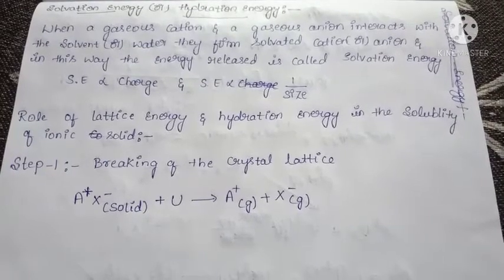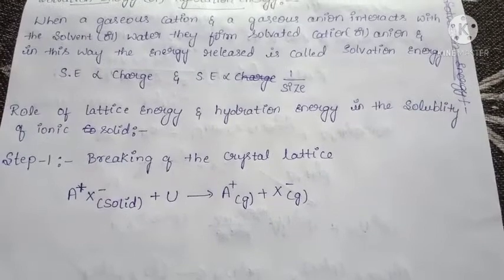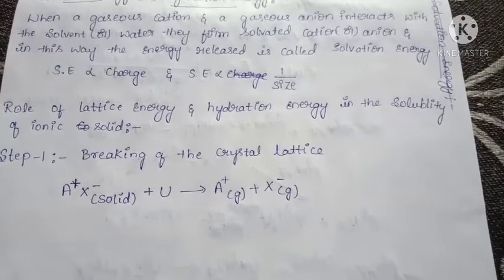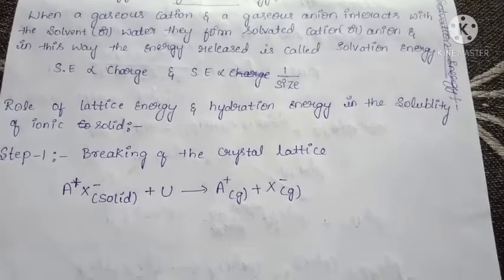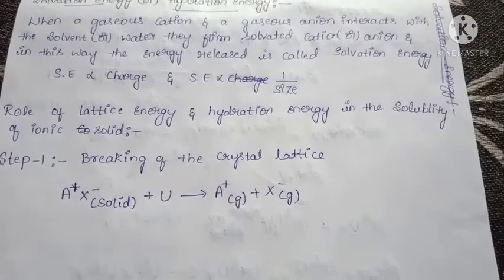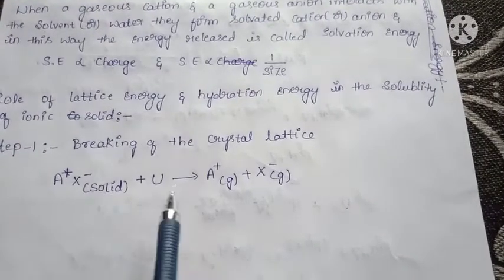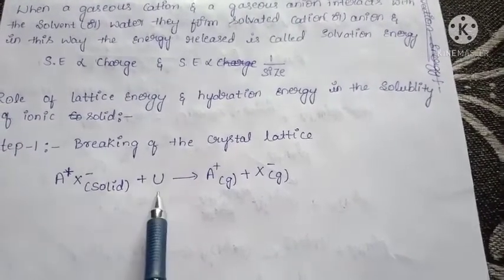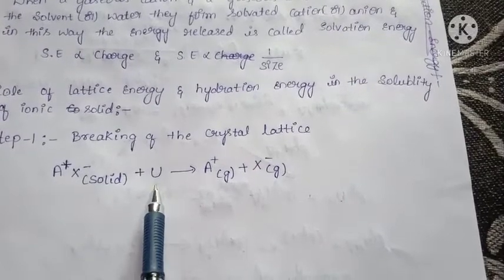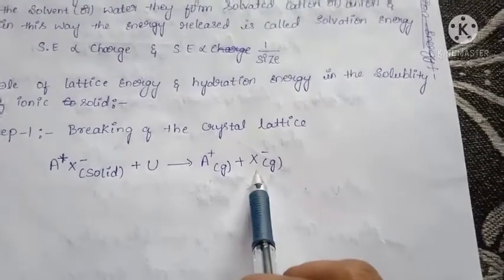That crystal lattice should be broken into cations and anions. For that we need energy. It absorbs energy, and that energy is called lattice energy. The solid absorbs some energy and gives a gaseous cation and a gaseous anion.